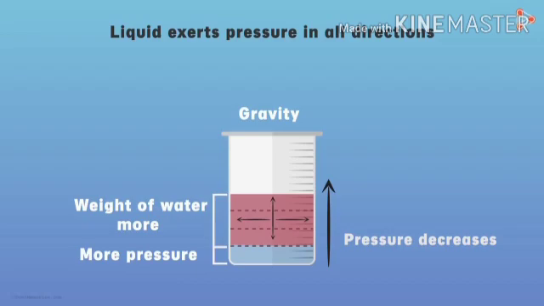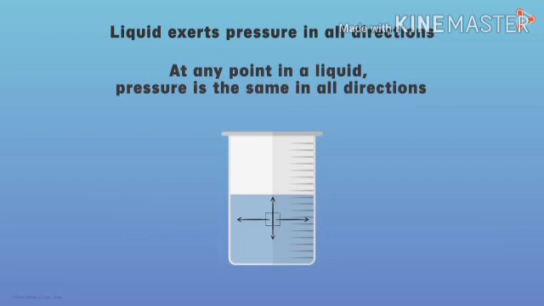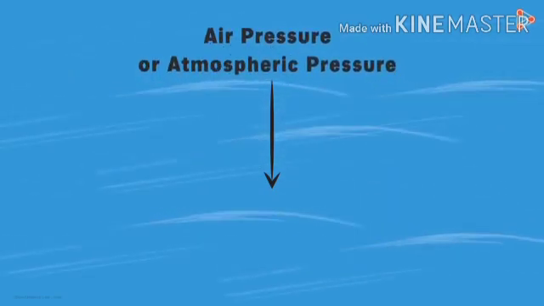One more thing that we studied about liquid pressure is that at any point in a liquid, the pressure is the same in all directions. That is, if I take any point here in this water, the pressure exerted by water here is the same in all the directions. Air also behaves in the same way. Just like water, air is also being pulled down by the Earth's gravitational force. This force applies pressure on the air in the downward direction. The pressure exerted by air is called air pressure or atmospheric pressure.